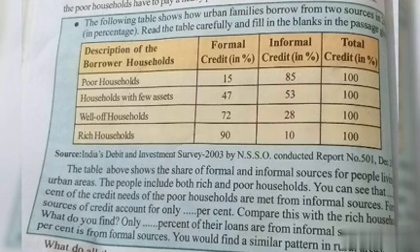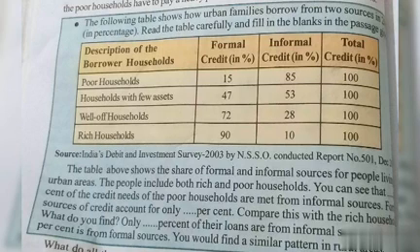The following table shows how urban families were borrowing from two sources in the year 2003, in percentages. So we will read this table carefully. First, the description of the borrower households: poor households, households with few assets, well-off households, and rich households. We will see the difference between formal credit in percentage and informal credit in percentage, and at last, total credit.